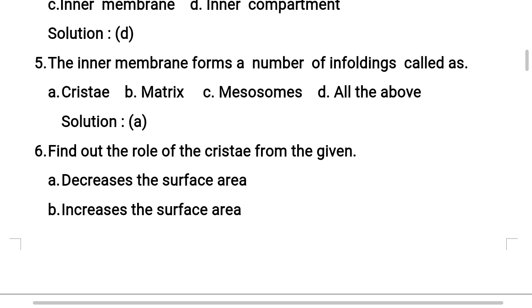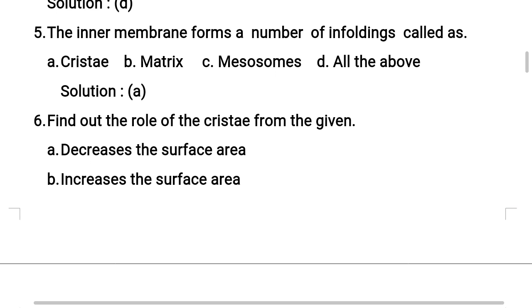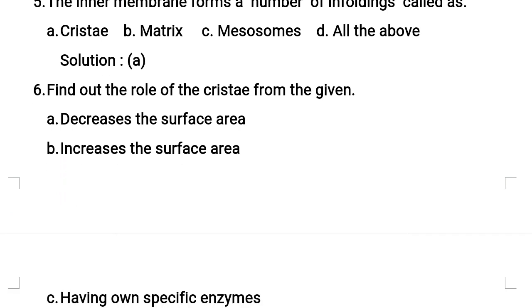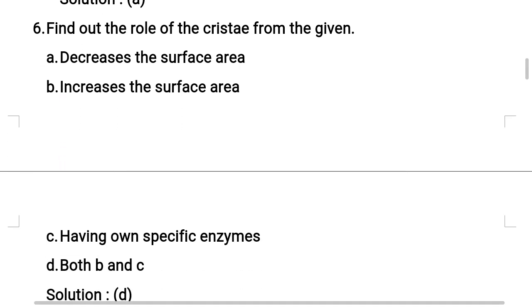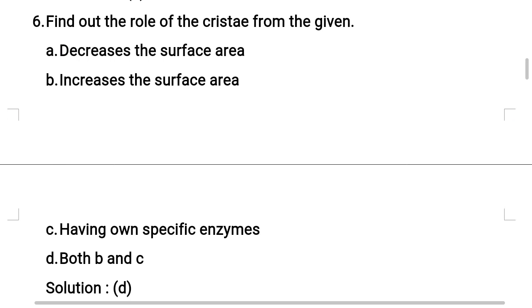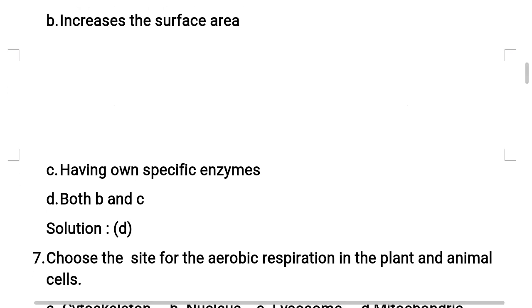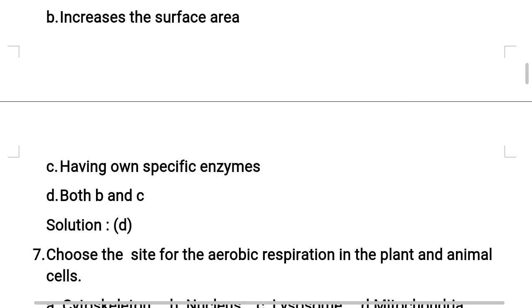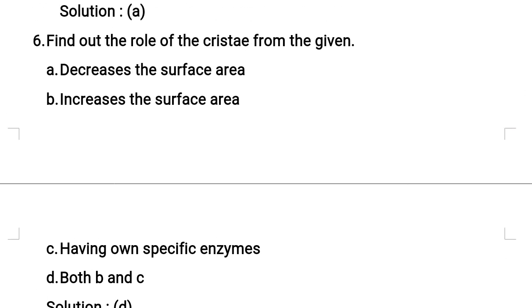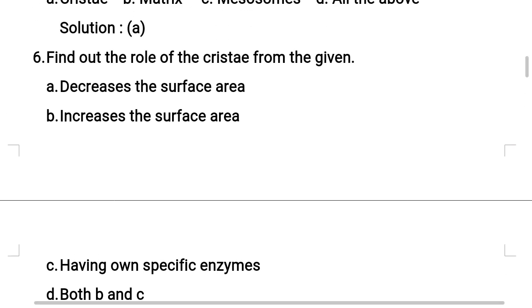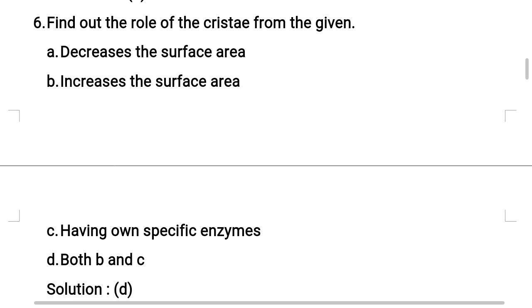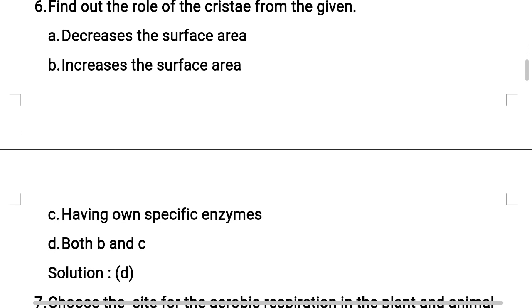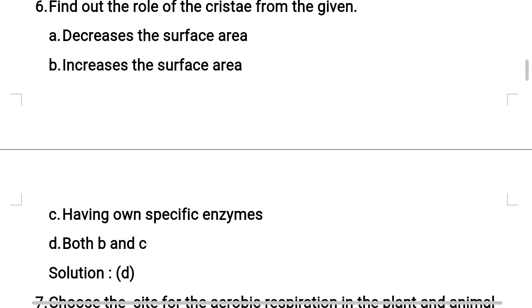Next, sixth question. Find out the role of cristae from the given options. A, decreases the surface area; B, increases the surface area; C, having own specific enzymes; D, both B and C. We need to identify the correct function of cristae. As we discussed just now, they increase the surface area, so option B is correct. Let's check once again.